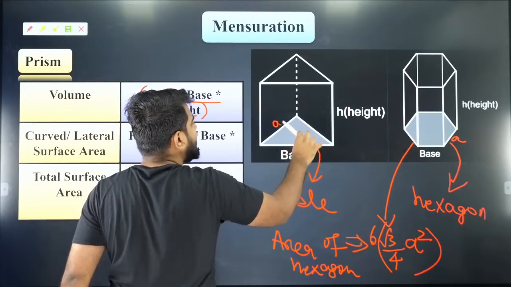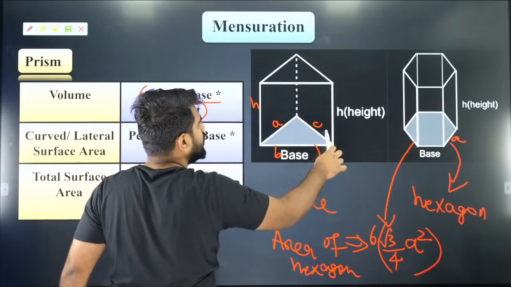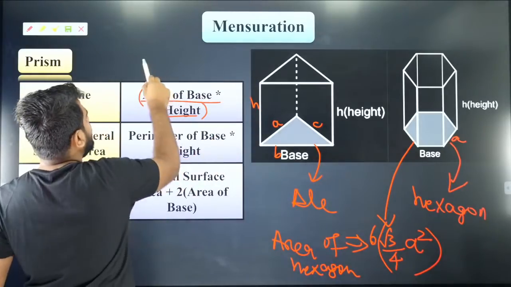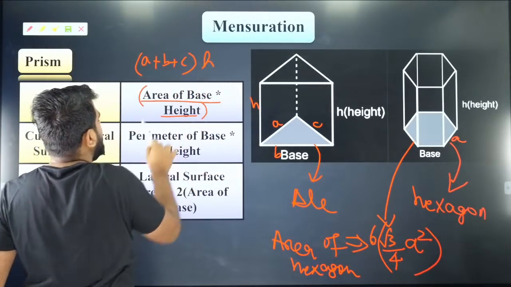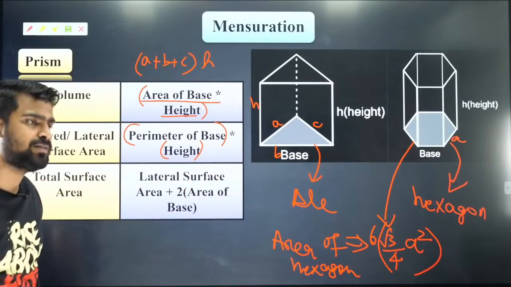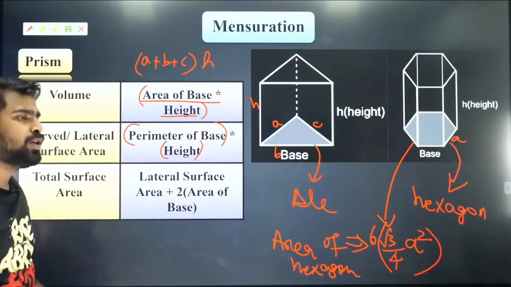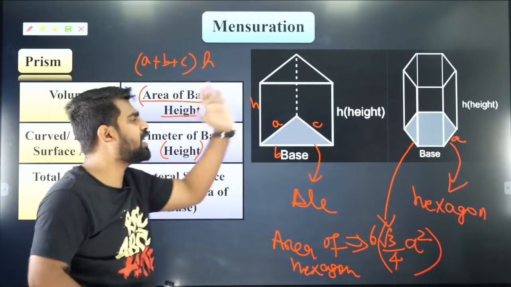So you'll have A into H, B into H, C into H. So the total area will be A plus B plus C into H, which is nothing but perimeter of the base into height. Are you able to follow that? Everybody? So perimeter of base into height will give you the curved surface area.